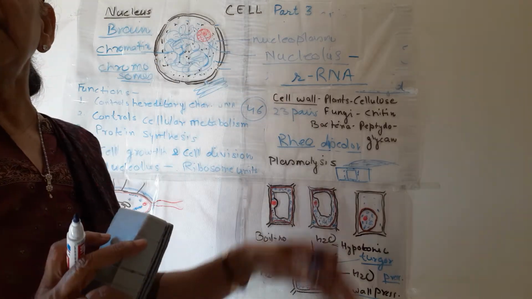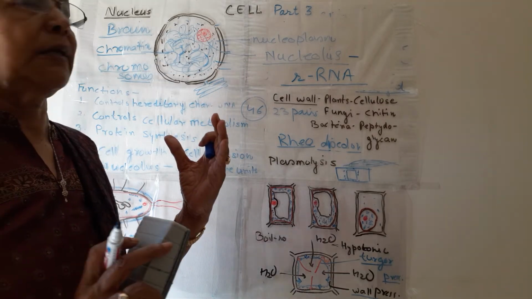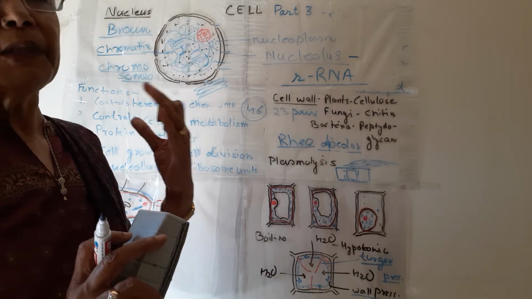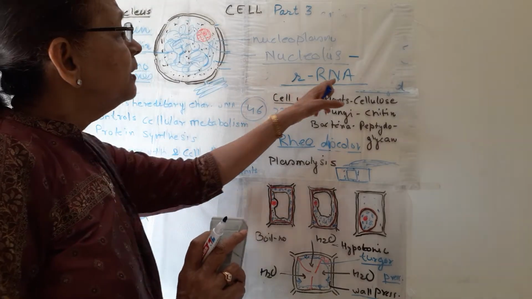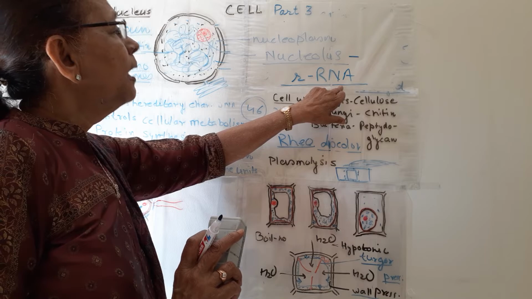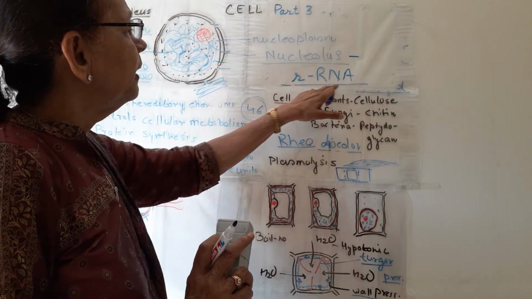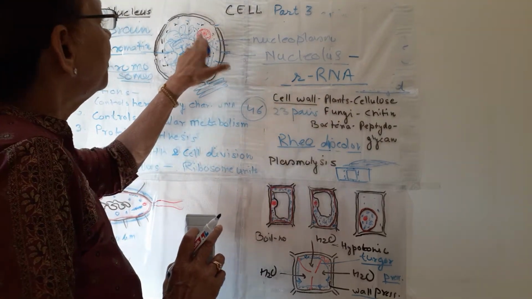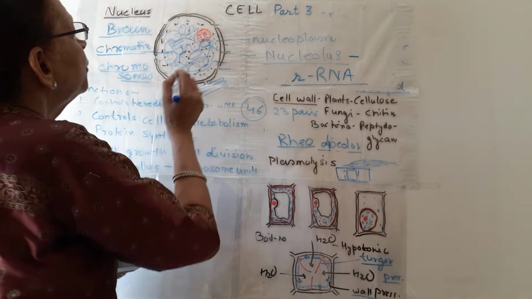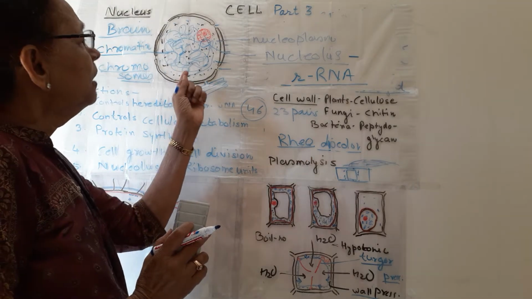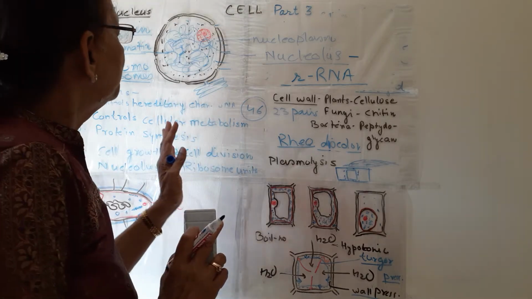In our body, everything is made up of proteins. We have thousands and thousands of enzymes which are proteinaceous, made up of protein. And without these enzymes, our biochemical reactions cannot take place. So these ribosomes are made up of RNA and some proteins, and rRNA means ribosomal RNA. It is produced by the nucleolus, which is present in the nucleus. Sometimes one, sometimes two nucleoli can be present inside the nucleus. So this is about the structure of the nucleus in brief.